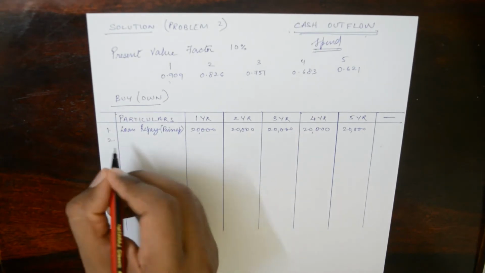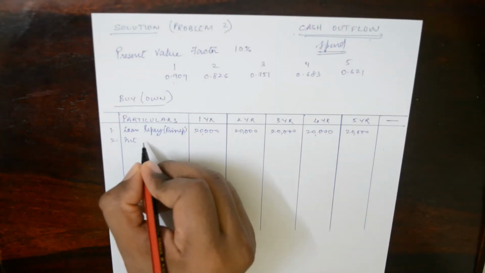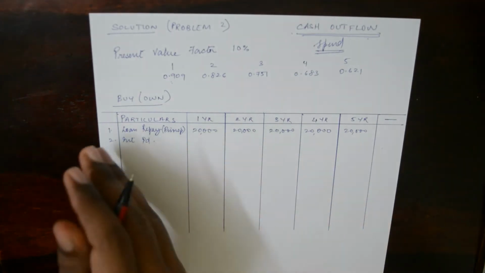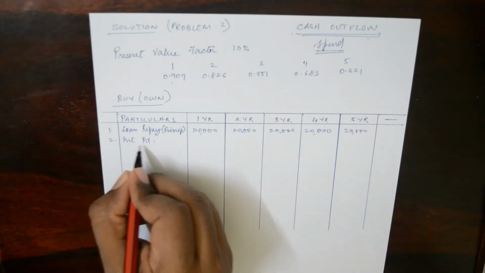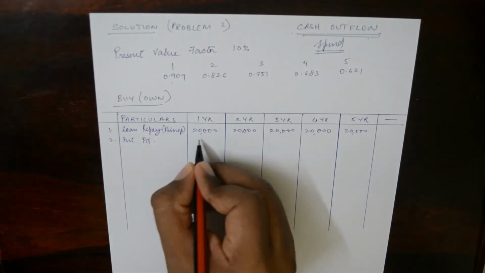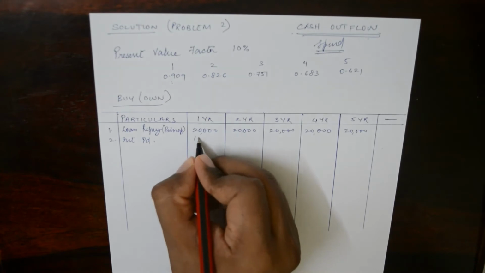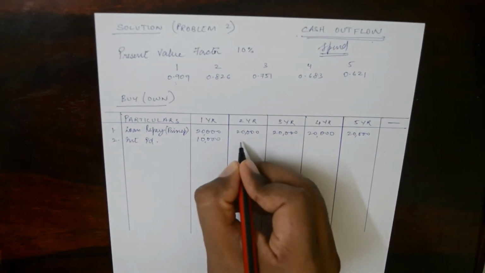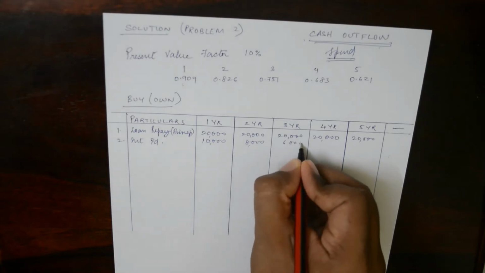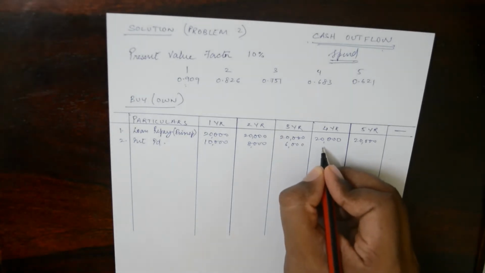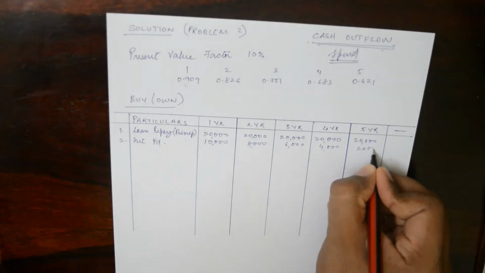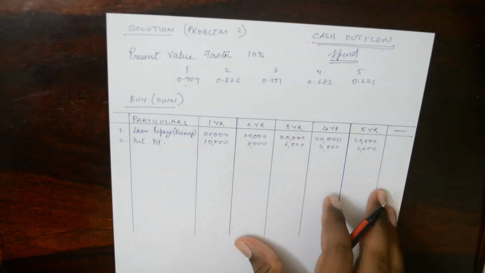The next thing is interest paid. For this you will again have to refer to the previous problem, where I've shown you how to calculate interest paid. So we will just take the figures from the previous problem: 10,000 for the first year, 8,000 for the second year, 6,000 for the third, 4,000 for the fourth, and 2,000 for the fifth year.